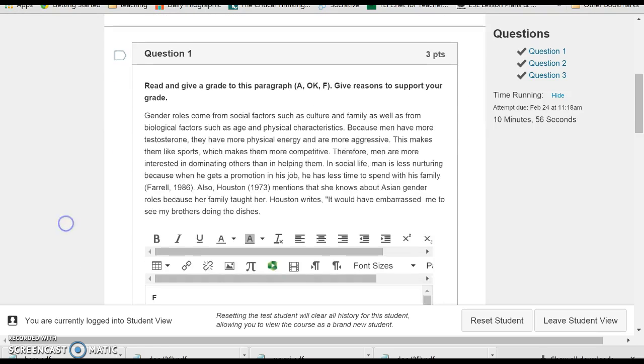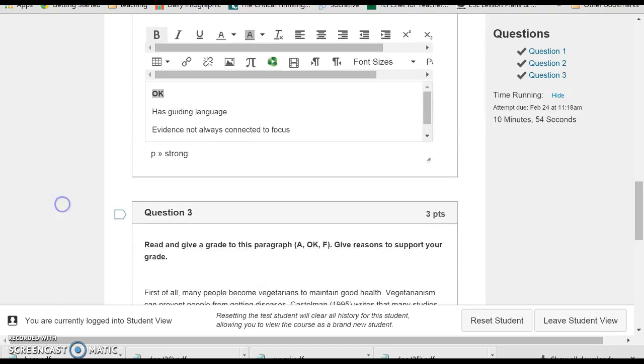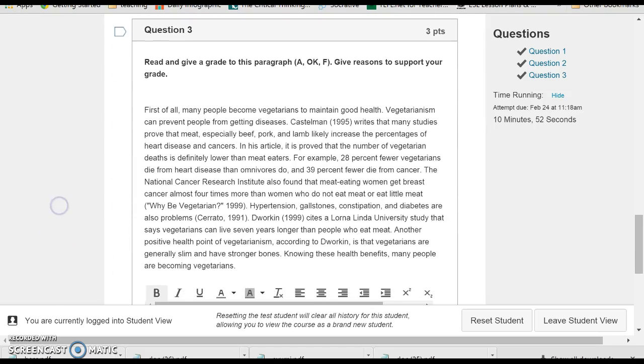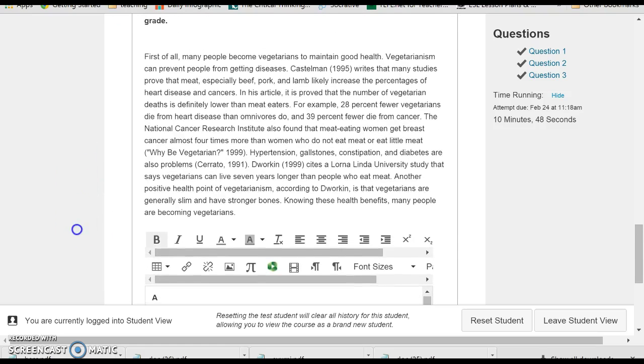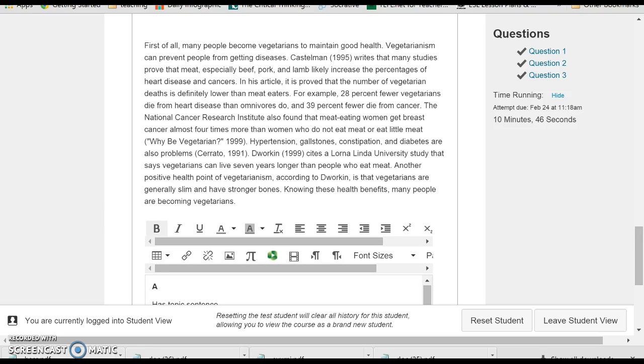So let's start with the best paragraph. Paragraph 3 is an A. It has a topic sentence here: Vegetarianism can prevent people from getting diseases. The focus is effects, and it's going to talk about diseases.